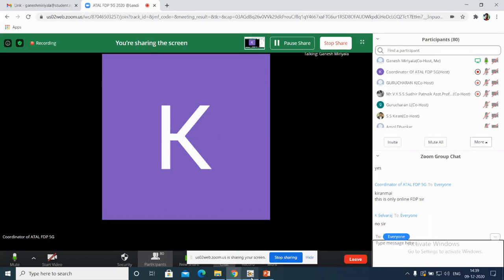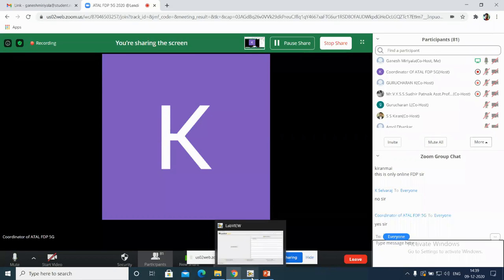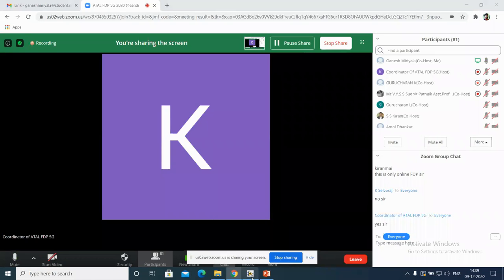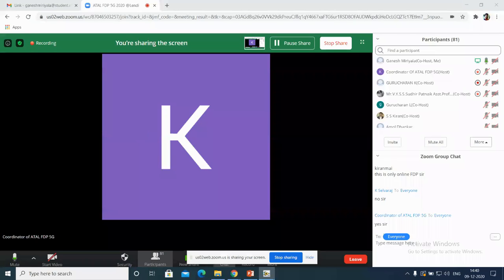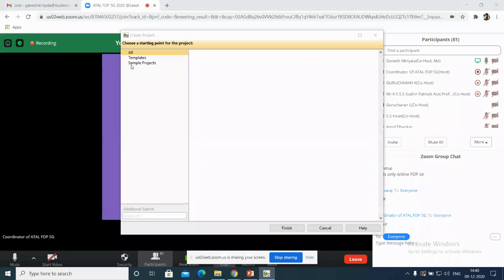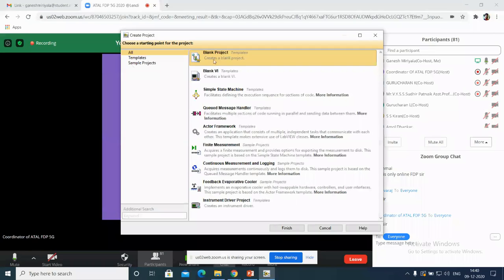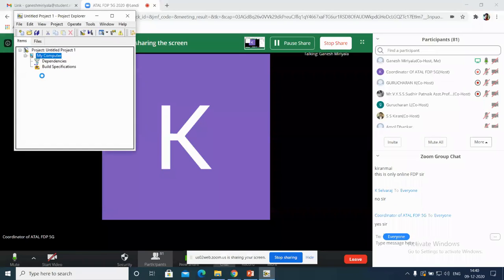Right, I'll move on. The moment you open the LabVIEW window, you will get this one. For that case, you should create a new program. Select the blank project and click on finish, and you will get this window.